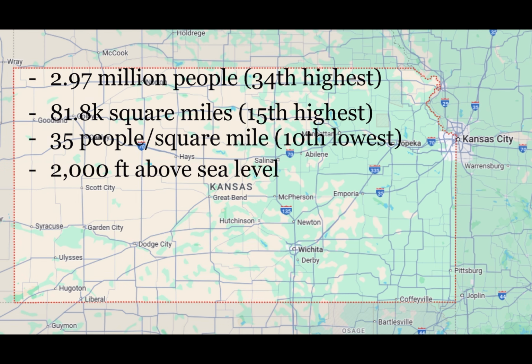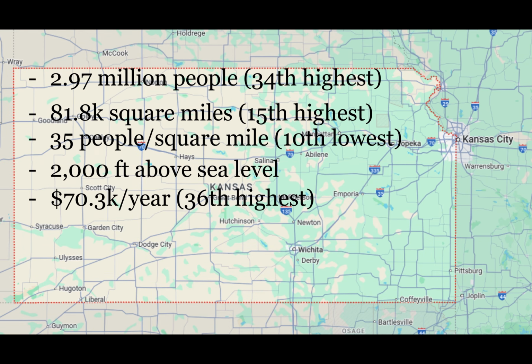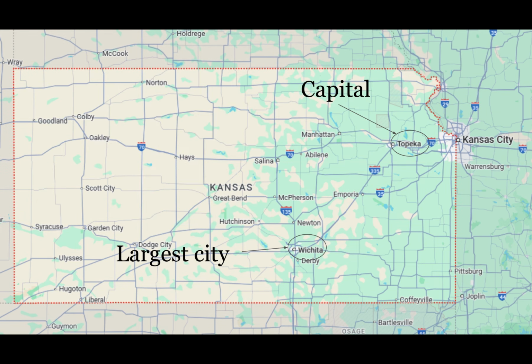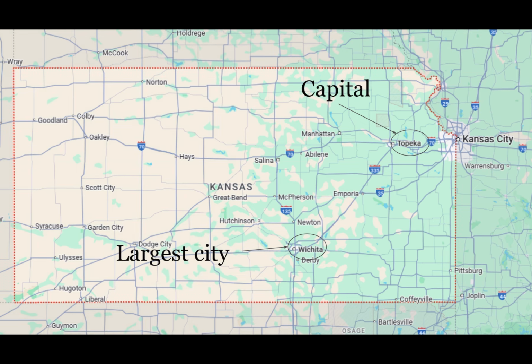Kansas has a median household income of $70,300, which is the 36th highest in the country. The capital city is Topeka, and the largest city is Wichita. Kansas is 75.6% white.